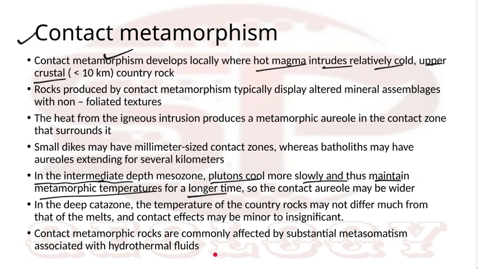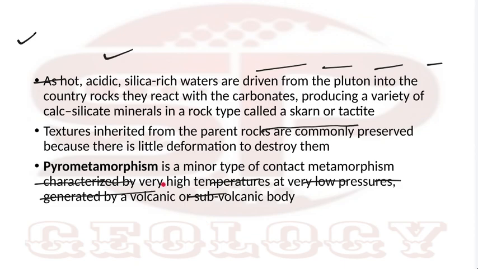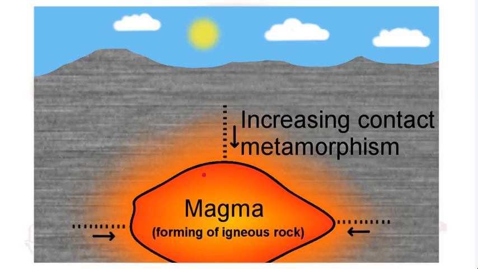When an igneous intrusion affects the surrounding country rock, the igneous intrusion and the affected rock together are called the metamorphic aureole. It is like this: this is the igneous intrusion, and it is affecting the surrounding country rock.